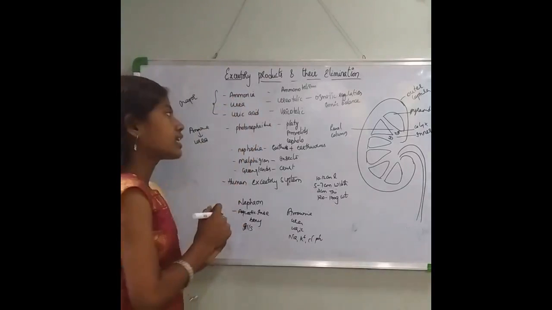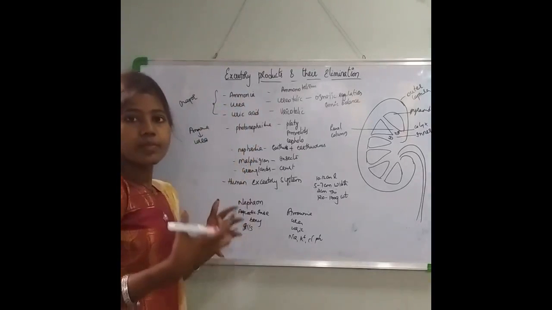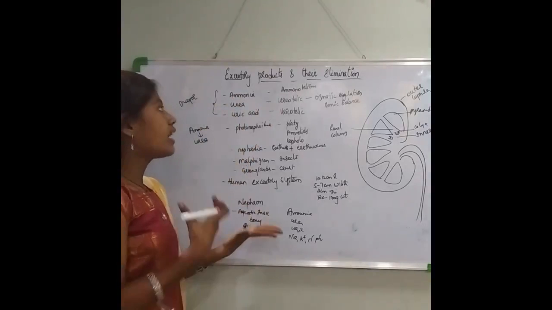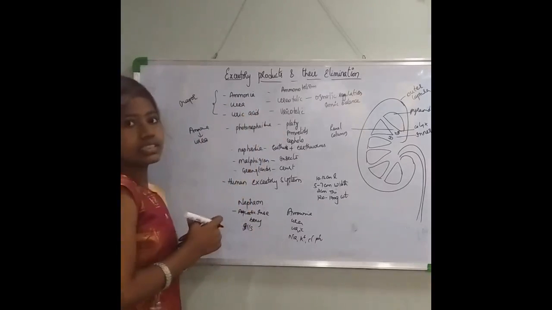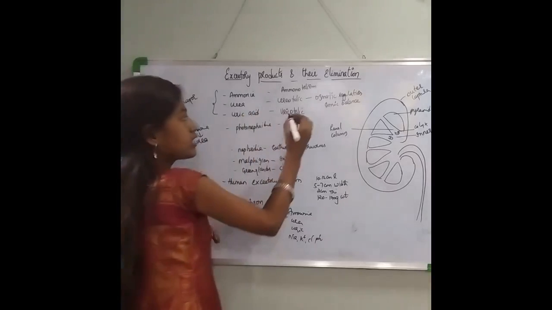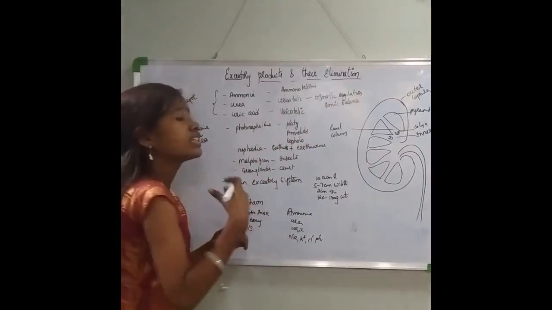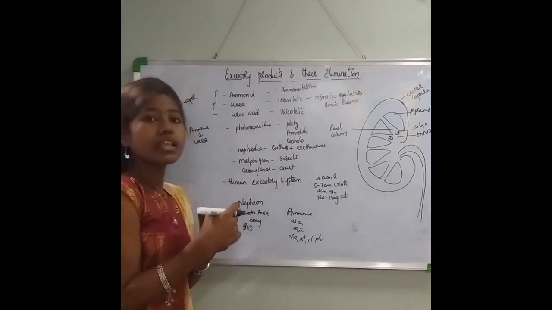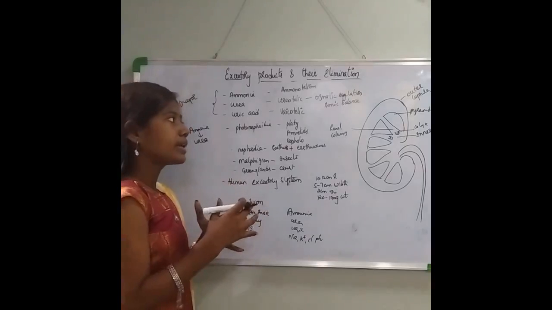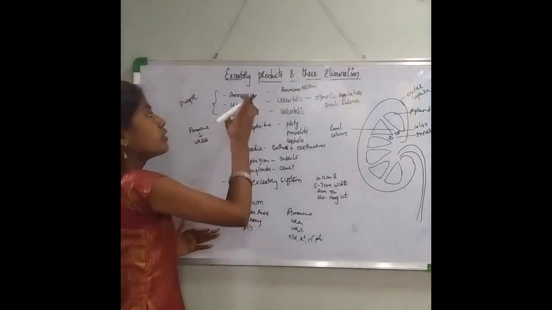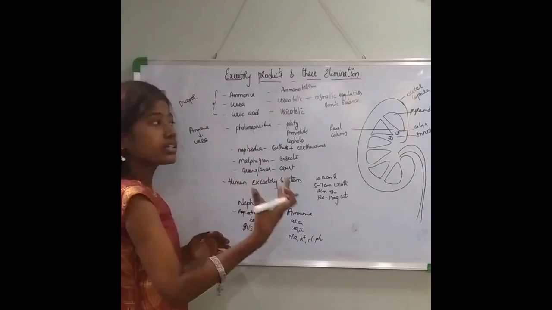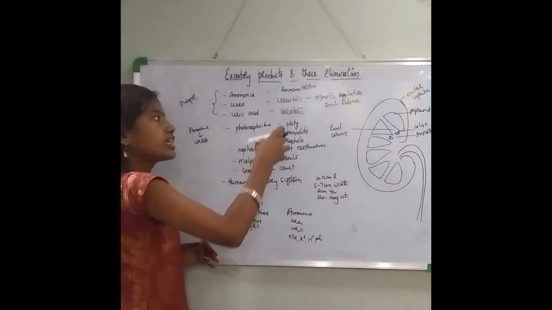Now coming to uric acid. Reptiles and birds excrete uric acid. The uric acid which is secreted by them will also help in the maintenance of ionic balance. So these are various kinds of animals which release ammonia, urea and uric acid.